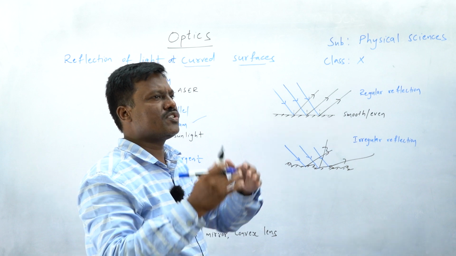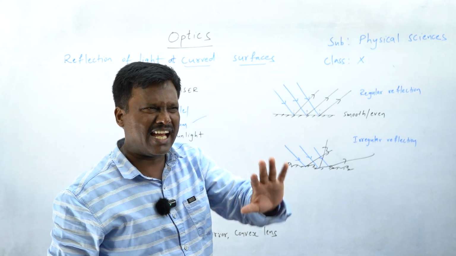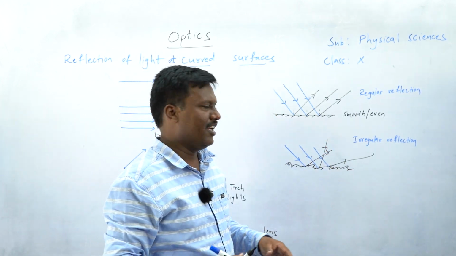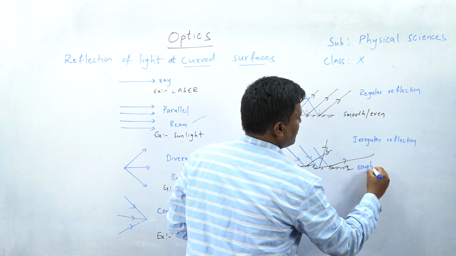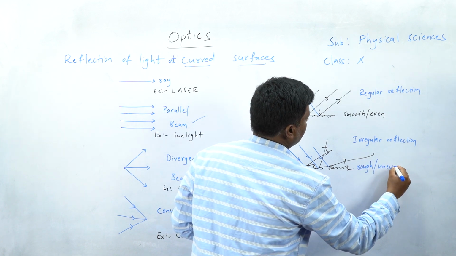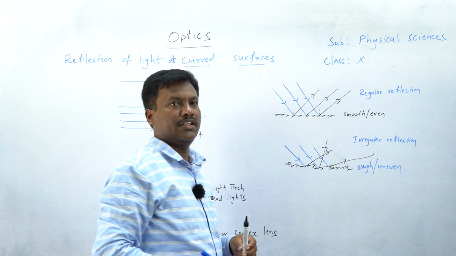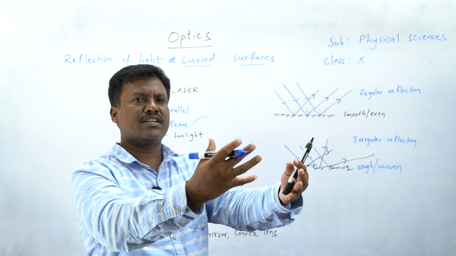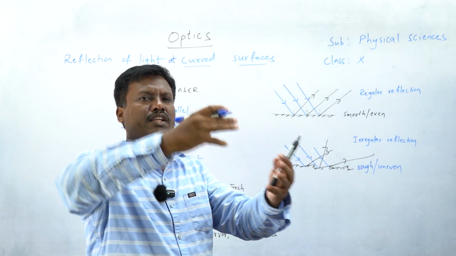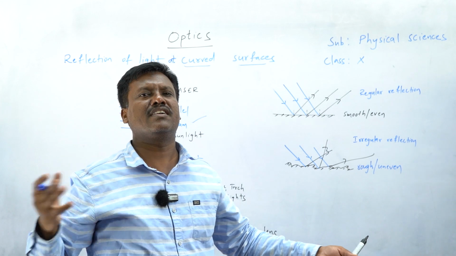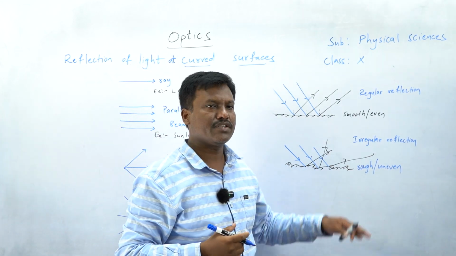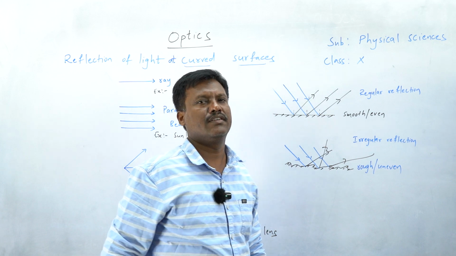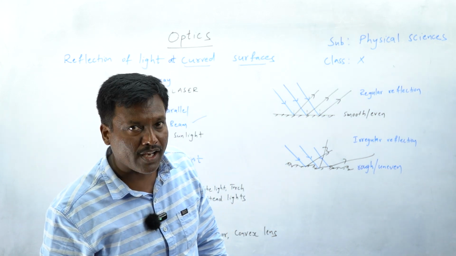But the same thing, when you stand in front of the wall, that wall has a rough surface and uneven surface. Then what happened? The rays which are incident from our body on the wall diverge, they go in different directions. They don't reach us. That is why we cannot see our image on the surface of the wall.